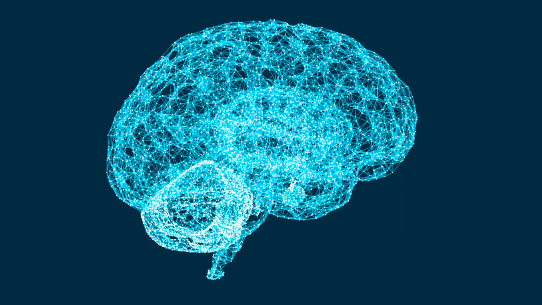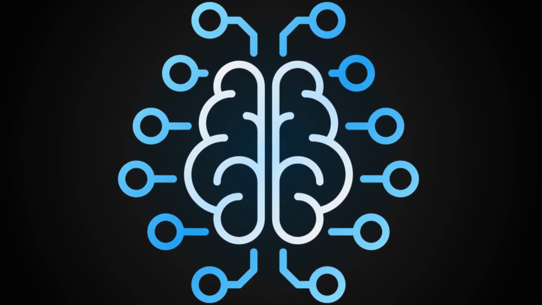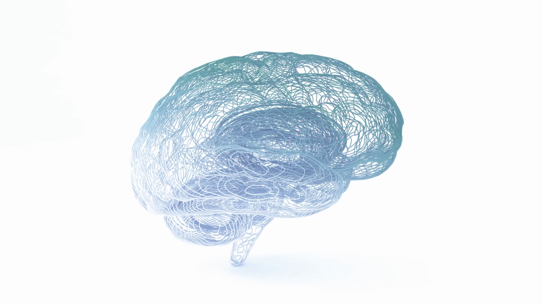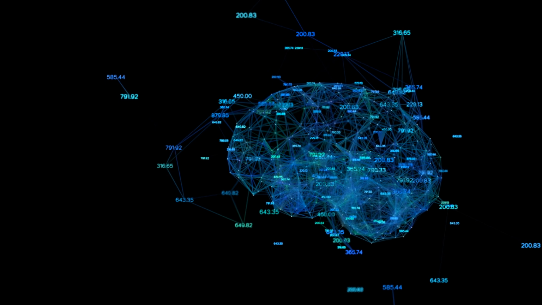Imagine a computer that can learn like a human brain, recognizing patterns and making decisions with astonishing accuracy. The programming and logic that goes into such a computer is called deep learning. Let's get to know more about deep learning.